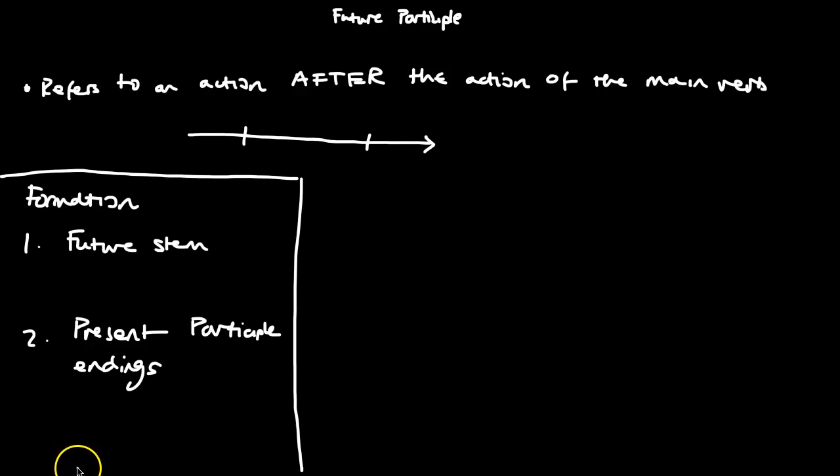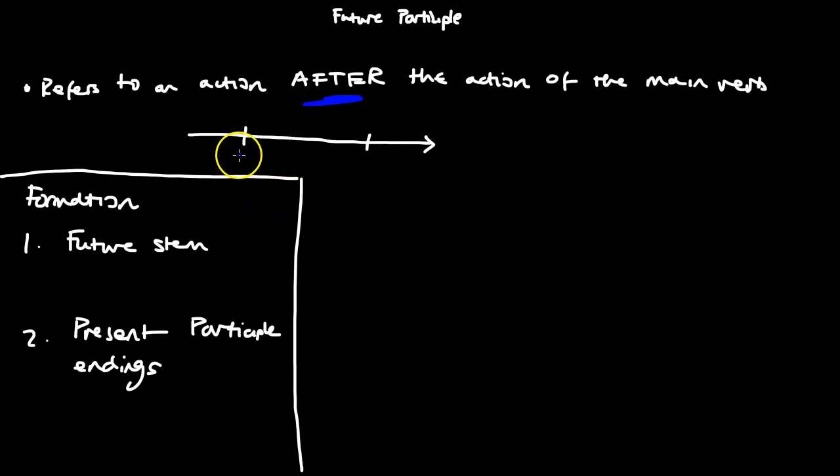Today we're going to be talking about the future participle. So the key thing to note about the future participle is that it must refer to an action that takes place after, and I must underline that because that is essential, it takes place after the action of the main verb. So here's our timeline.